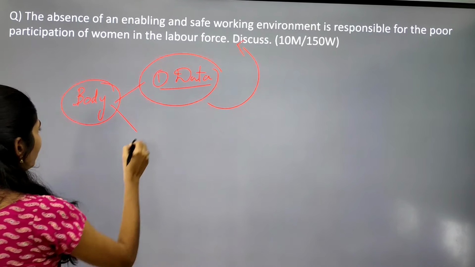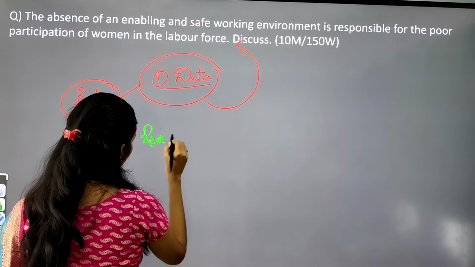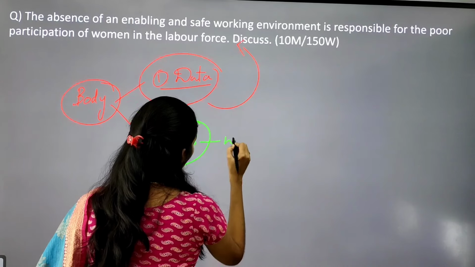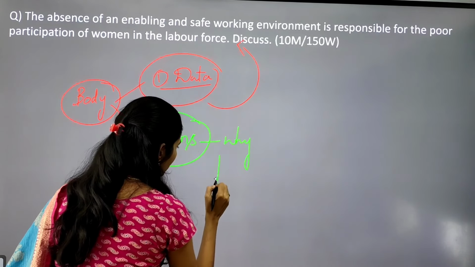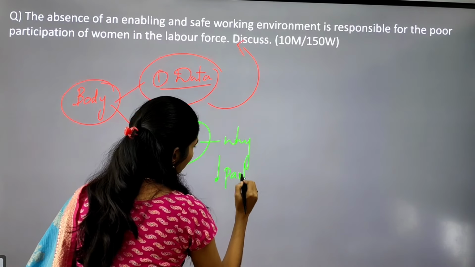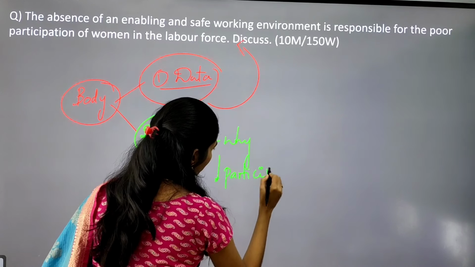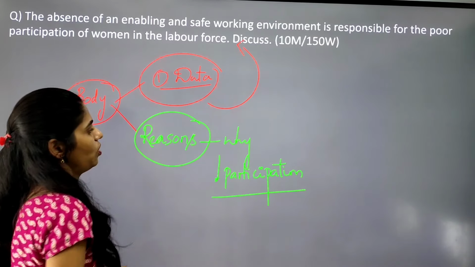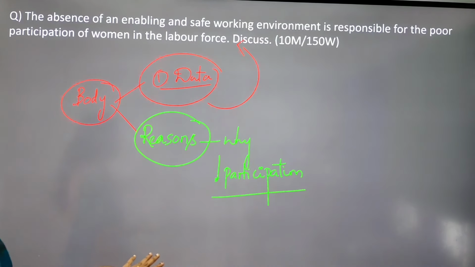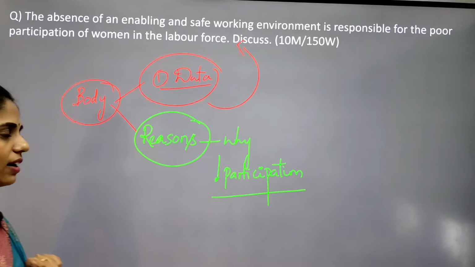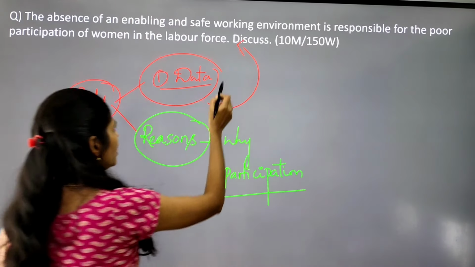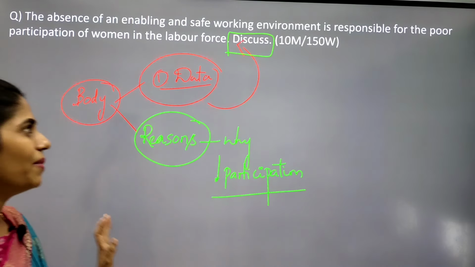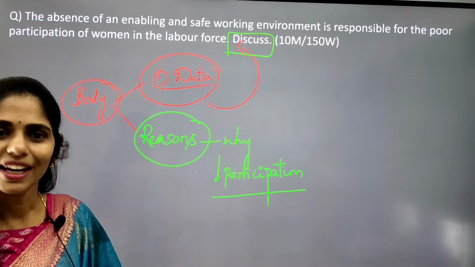And next you have to write about what the reasons are. What are the reasons that led to decreased participation of women? In that way you can write. Here the keyword is discuss. Discuss means whatever you want you can write, but write within the word limit and time limit.